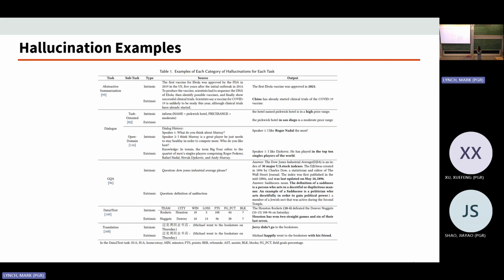And we have open domain dialogue generation, where someone asks, "What do you think about Murray?" And then later on, the model basically had the wrong memory of what the speaker said earlier. So that's also a type of hallucination.